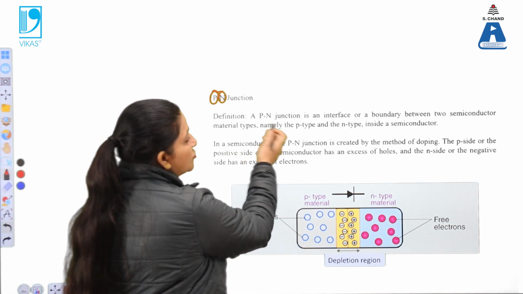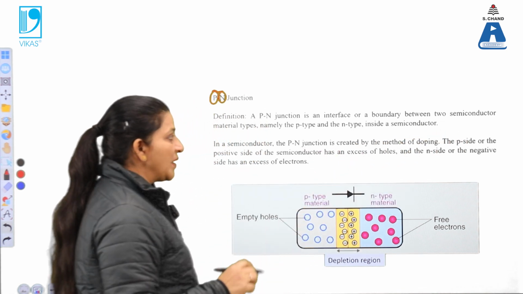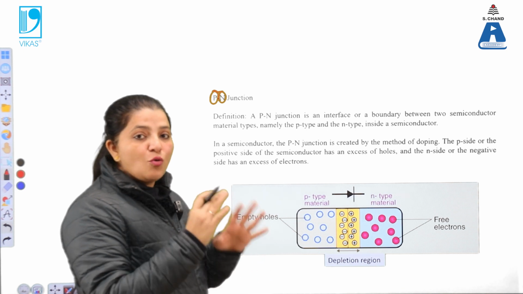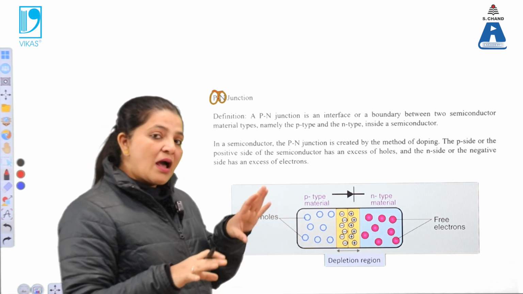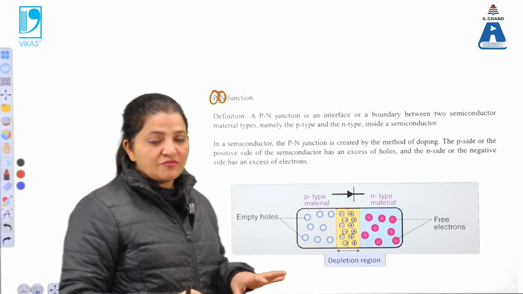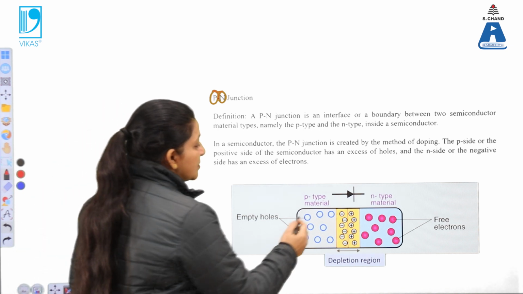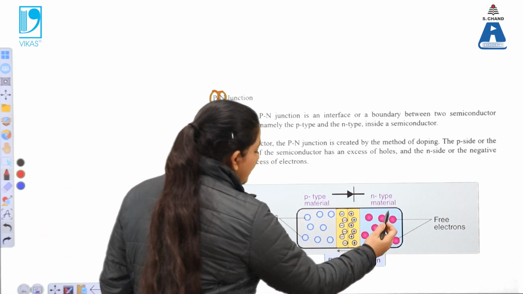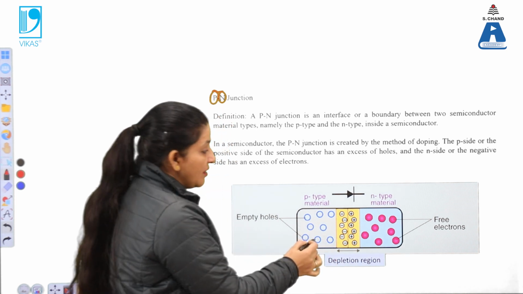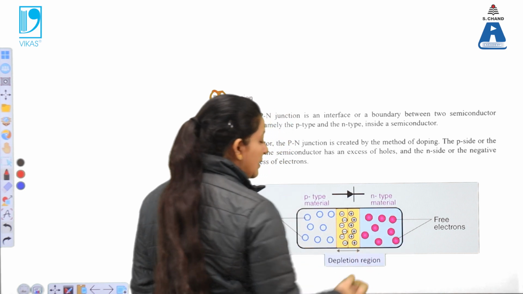Definition: how is the PN junction formed? In this case, the two kinds of semiconductors, P type and N type, are joined with each other, or you can take one semiconductor and do the doping. Pentavalent doping can be done at one end, and trivalent impurity doping at the second end. So this is one kind of material, known as P type, in which holes are the majority carriers, and this is the N type material in which the majority charge carriers are electrons.